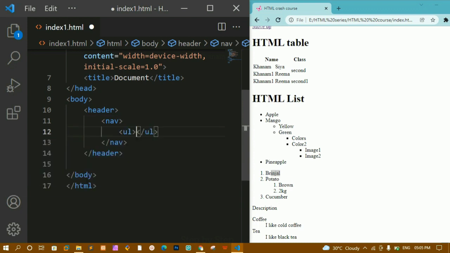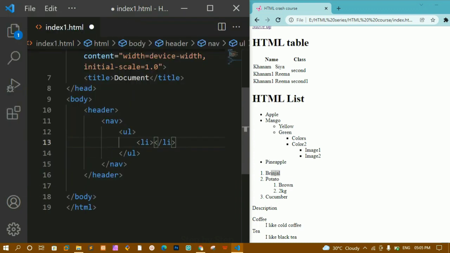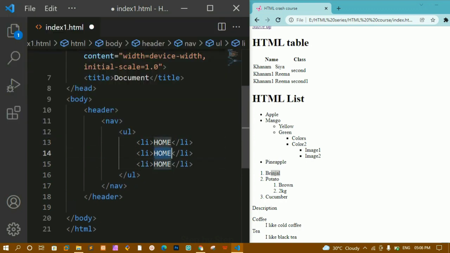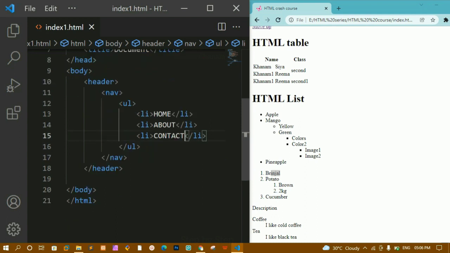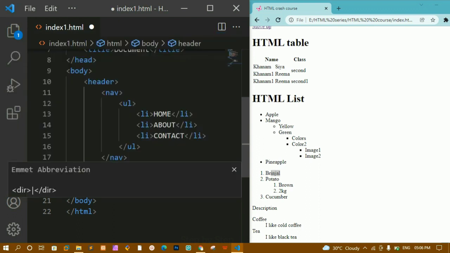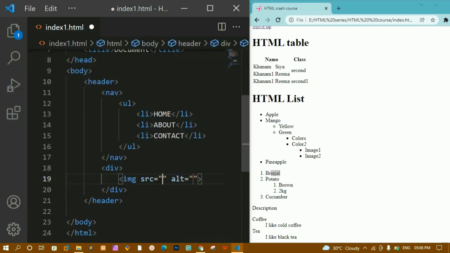Inside nav we can just write UL, and inside UL we can just write home. Then I'm having about, then we will be having contact. This is the structure you have to learn whenever you are creating a website in HTML. Below this maybe you can have an icon or something. Now here I'm just going to create another div section, and inside this I'm just going to create an image.